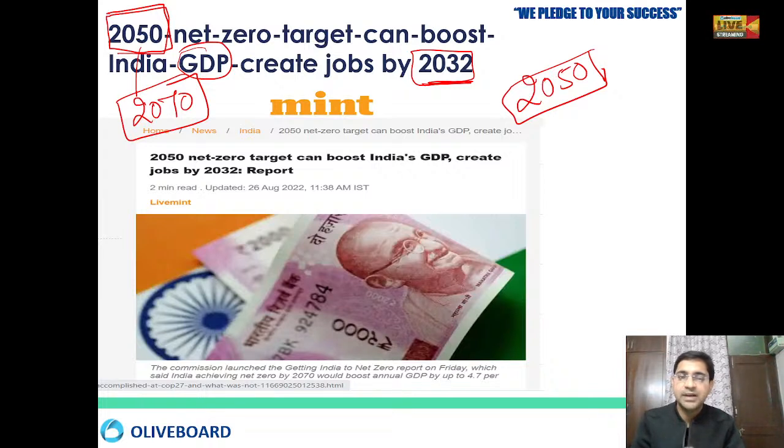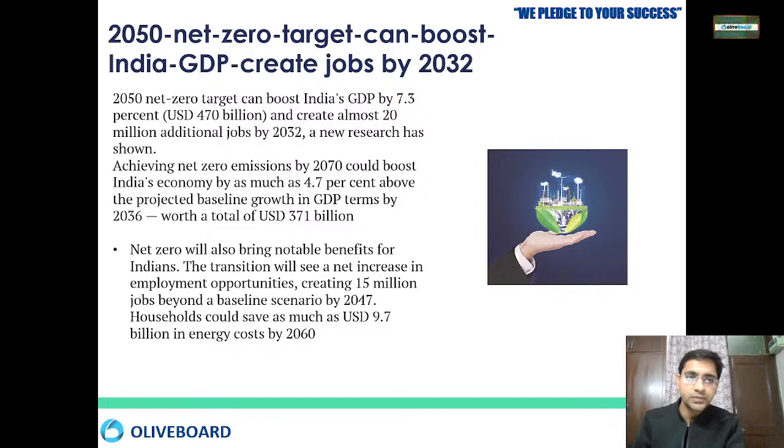That means if we are looking forward to achieving net zero by 2050, then automatically there will be a huge amount of job creation. At the same time, by creating those jobs, there will be a productivity increase, and by the productivity there will be an increase in the GDP of the country. So if we achieve it by 2050, it can boost India's GDP by 7.3%. That means US dollar 470 billion additional GDP will be created, and an additional 20 million jobs will be created. 20 million jobs is around 2 crore jobs.